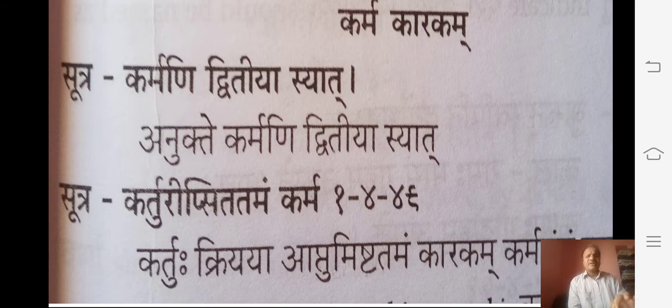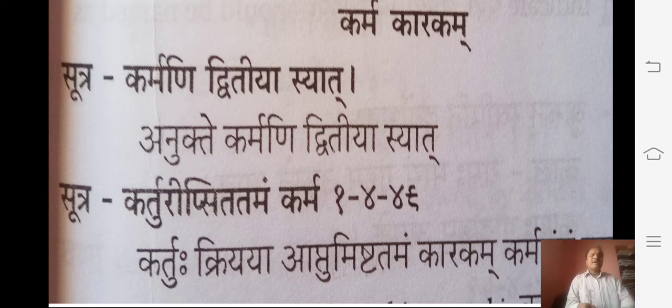Wherever, that means anukte, na yukta, anukte. That means we need not say explicitly that this is the karma shabda. Where the karma shabda bhava is there, we should use the dvitiya vibhakti. Because what is the karma? Then the next sutra he explained is karturipsitamam karma.